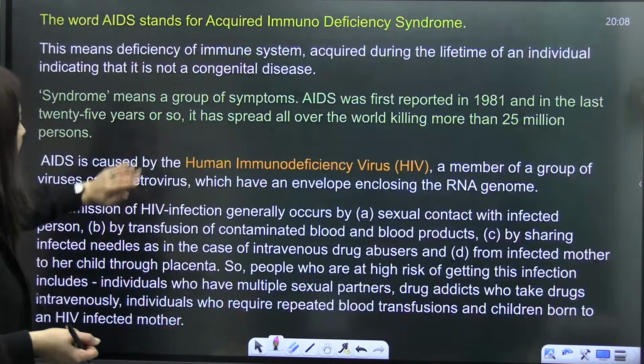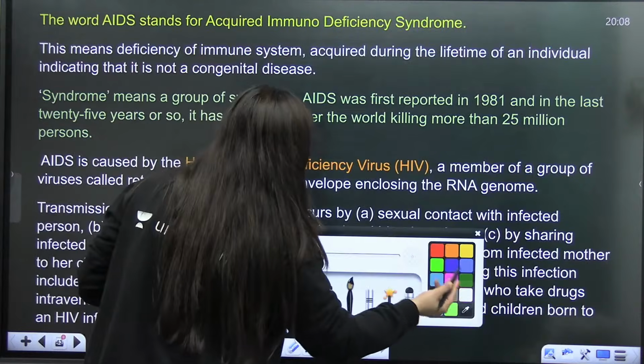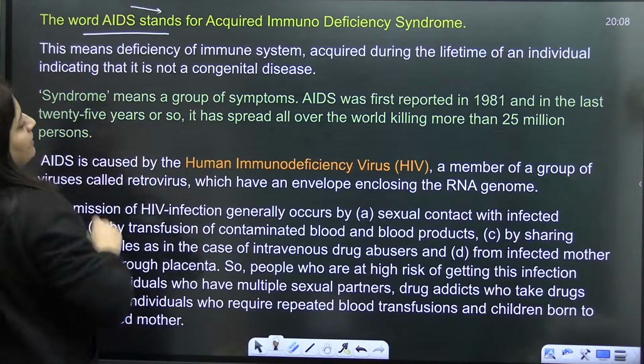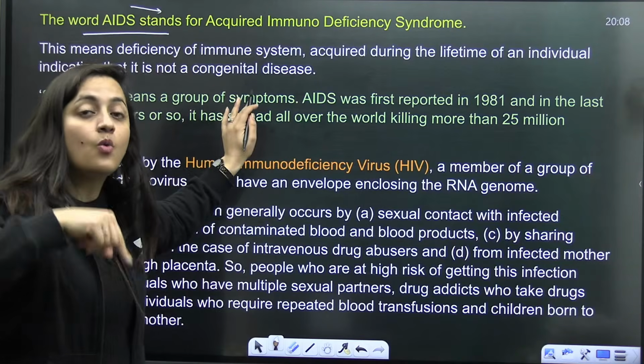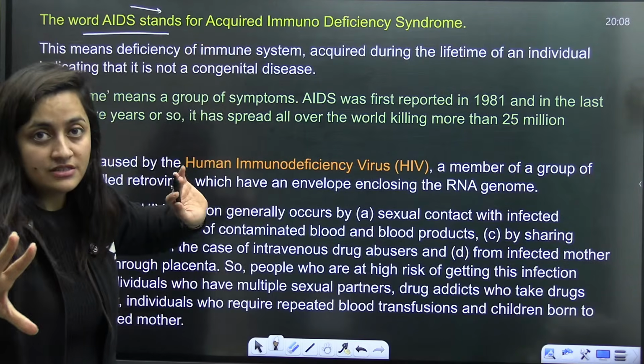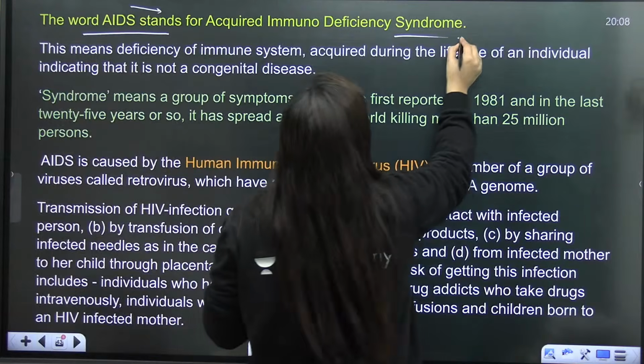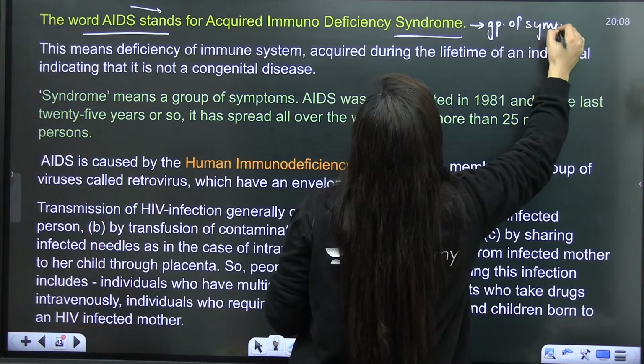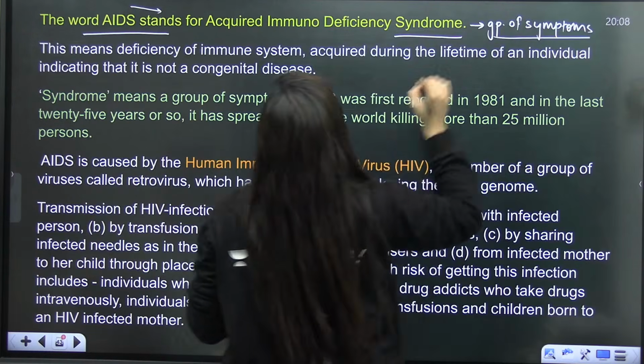Okay, so let's have a quick revision. How can it spread? As we have already discussed, AIDS stands for acquired immunodeficiency syndrome. So what is a syndrome? It's a group of symptoms. The more you revise, the more you'll retain, guys.